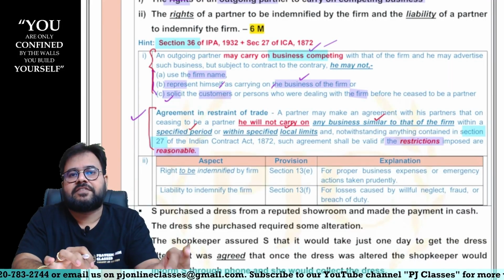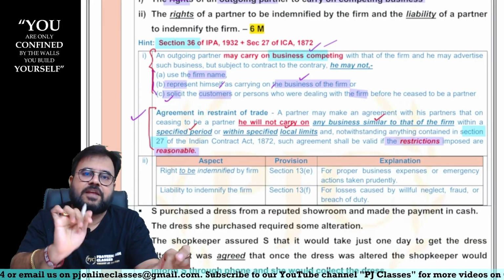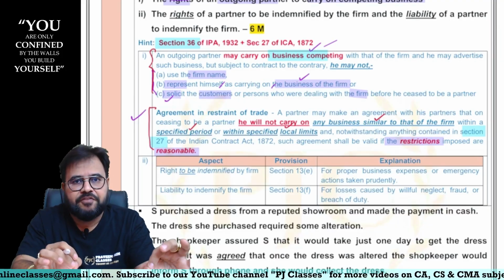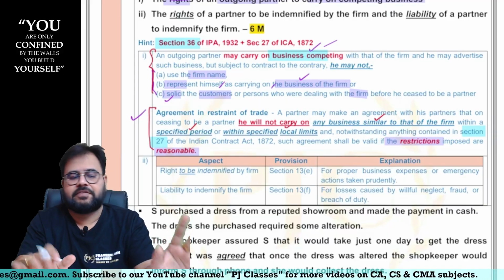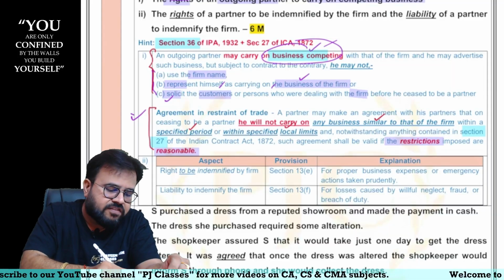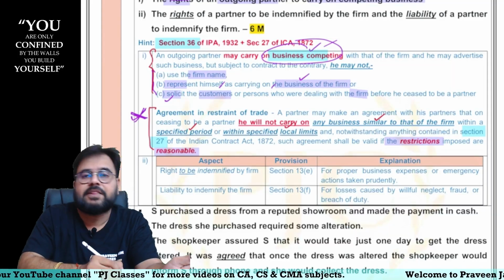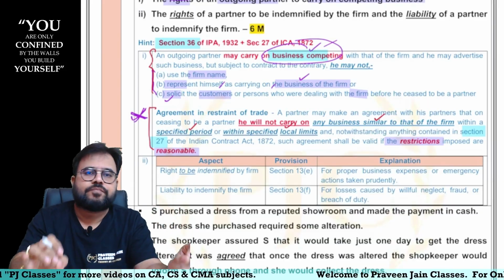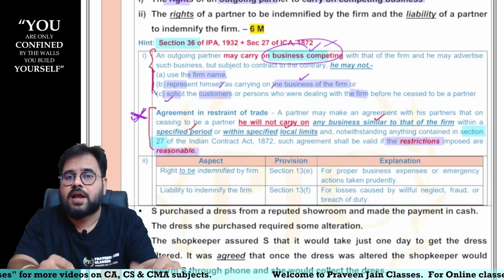Whether the partnership firm has entered into this type of agreement, sir. What agreement? That you should not carry on a competing business. If they have entered into this type of agreement, sir, then now you cannot carry on the competing business. If this type of agreement was not entered into by the partnership firm with the outgoing partner, then outgoing partner, you can freely carry on your competing business, sir.